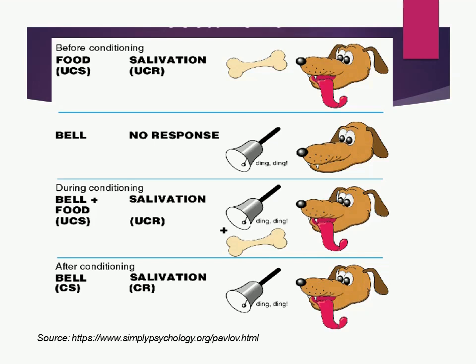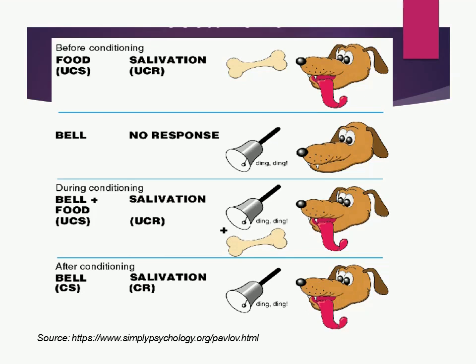In this stage, the neutral stimulus does not trigger any unconditioned response. A neutral stimulus could be anything. It could be any sound, smell, taste, or any object. It does not produce a response until it is paired with the unconditioned stimulus.